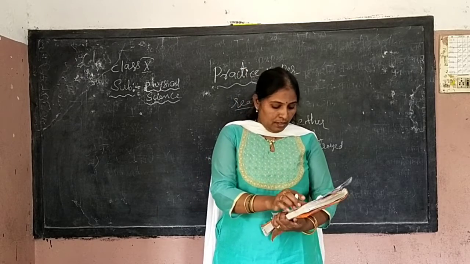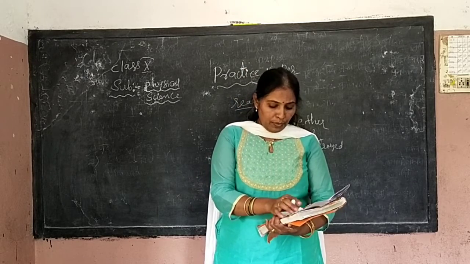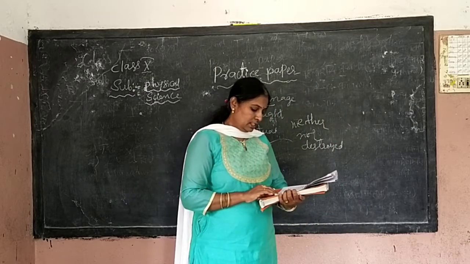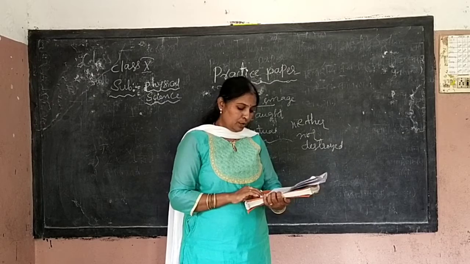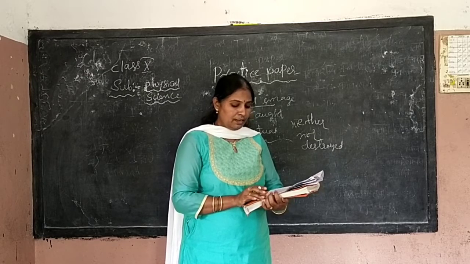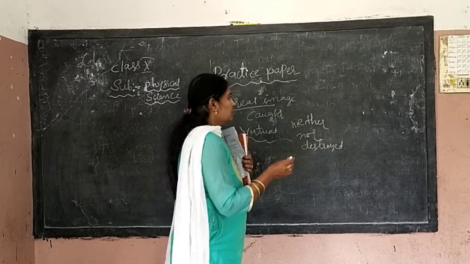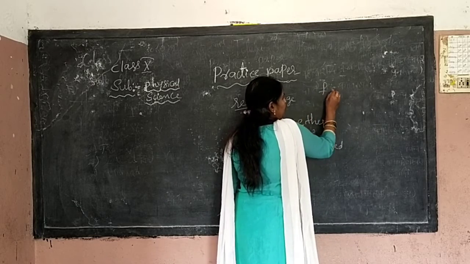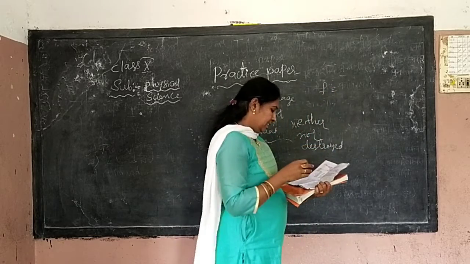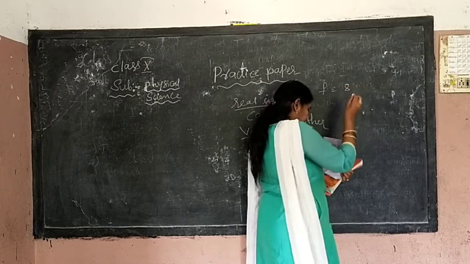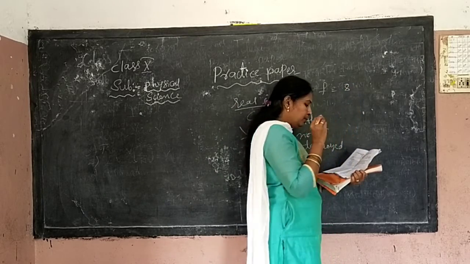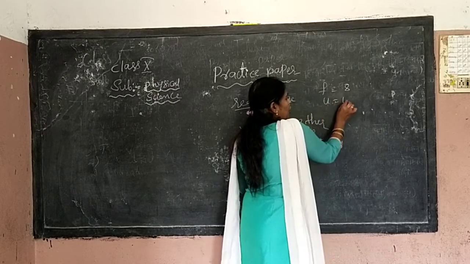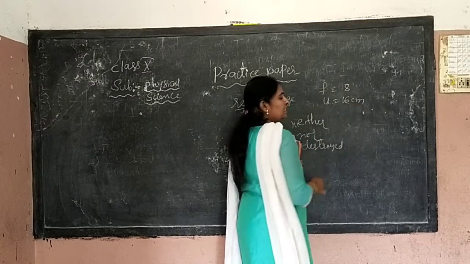Okay. The focal length of the concave mirror is 8 centimeters, and the object is at 16 centimeters in front of the mirror. Write the position and nature of the image. So focal length is denoted by the letter F. It is given as 8 centimeters. And the object is placed at 16 centimeters.